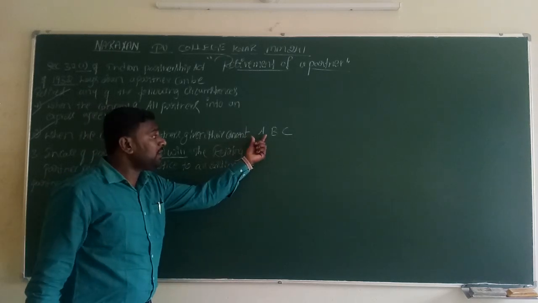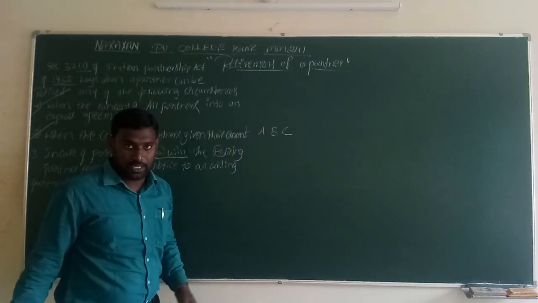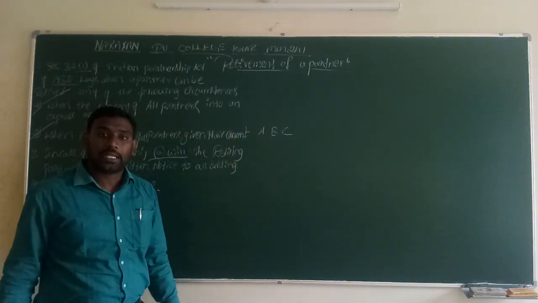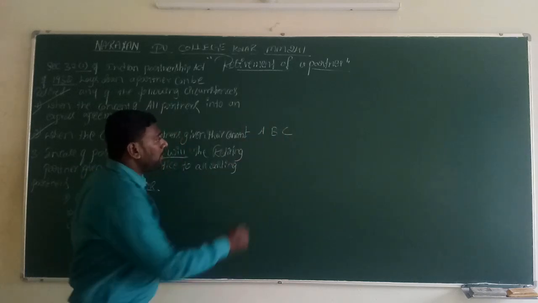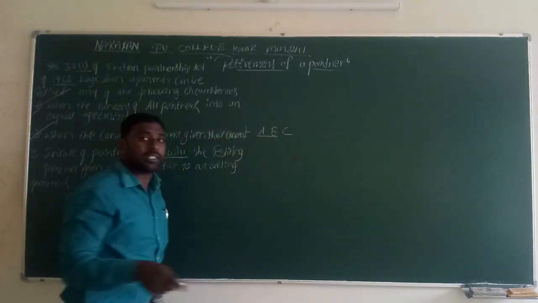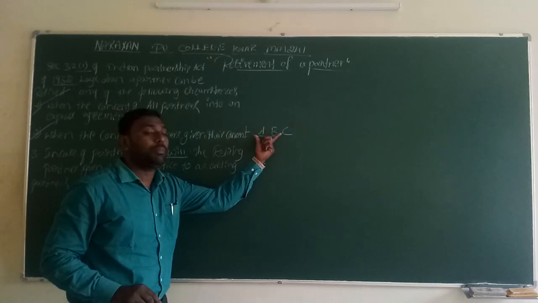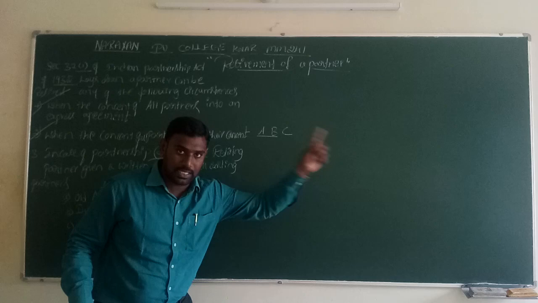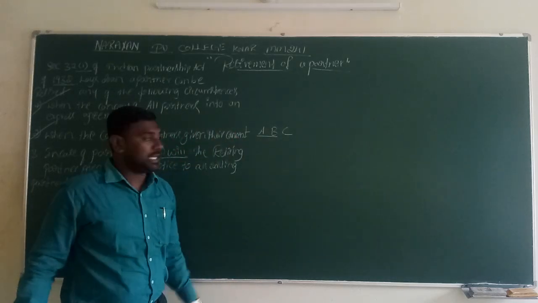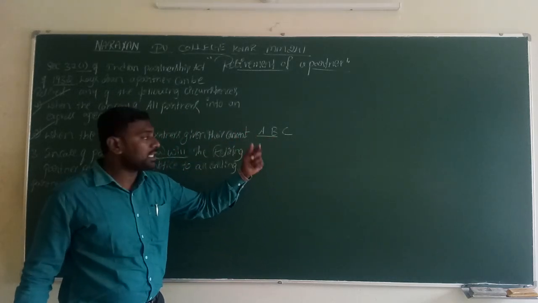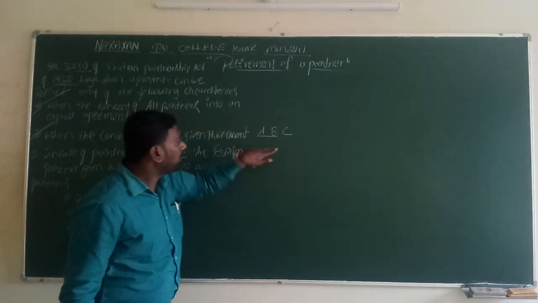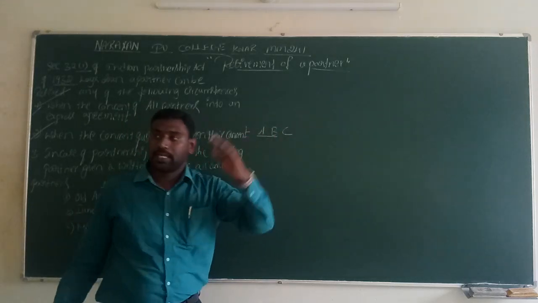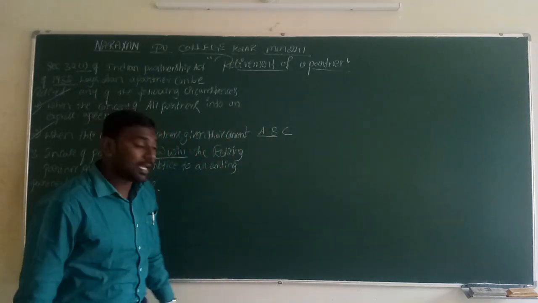But A is not satisfied with the activities of C. B is also not satisfied with the behavior of C. During that time, A and B, both partners, come to an understanding and decide to settle C as a retiring person. If they want to continue the business and remove this person, with the consent of these two partners, the third person can be taken as retired. This is the second reason.